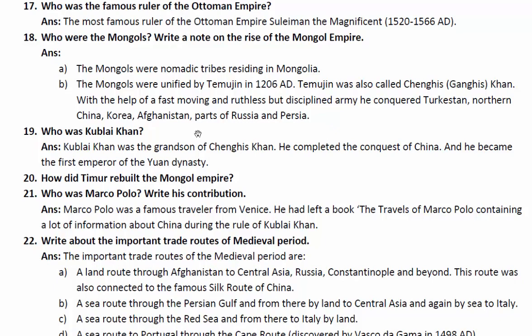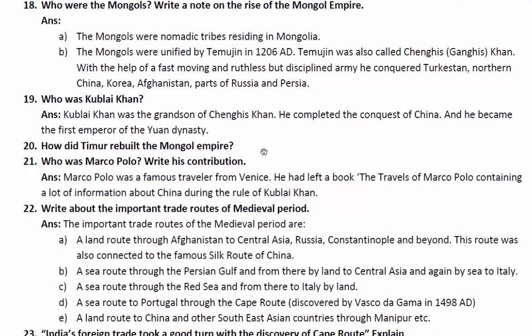Another one is Kublai Khan. Who was Kublai Khan? Kublai Khan was the grandson of Genghis Khan. He completed the conquest of China, and not only that, he became the first emperor of the Yuan dynasty. Next one, how did Timur rebuild the Mongol Empire? I think this has not been mentioned.